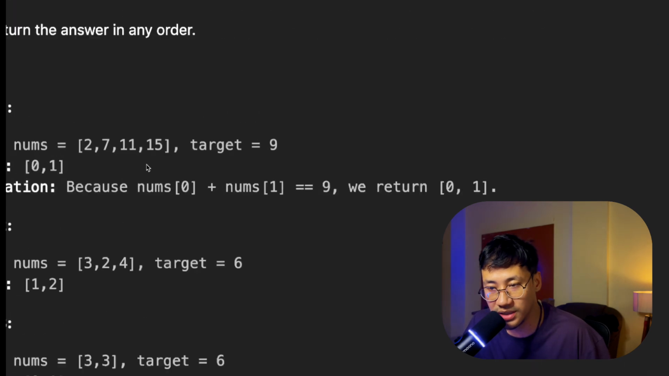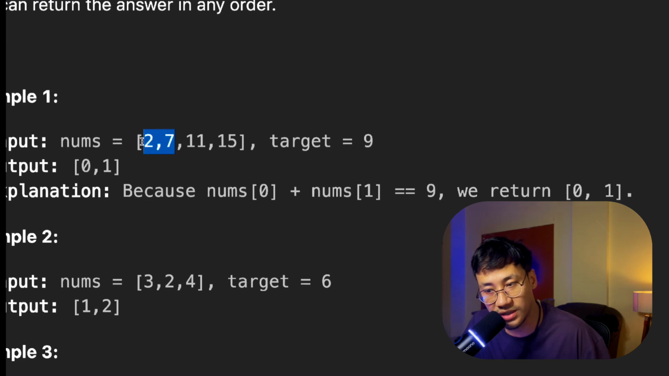So here you can see again, you do not need to return 2 and 7. You need to return 0 and 1. That is the index: index is 0 and index is 1. Alright, so you need to return these 2 indices whose numbers sum up to 9. So 7 plus 2 is 9.